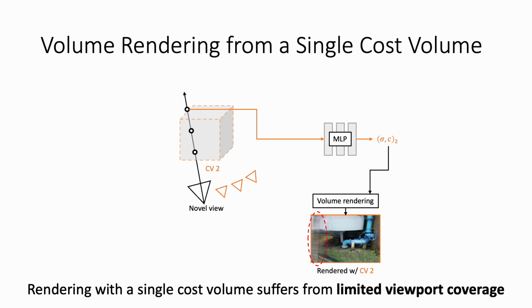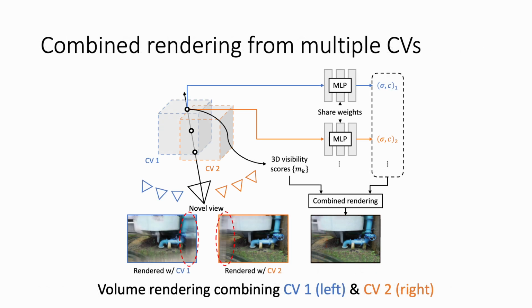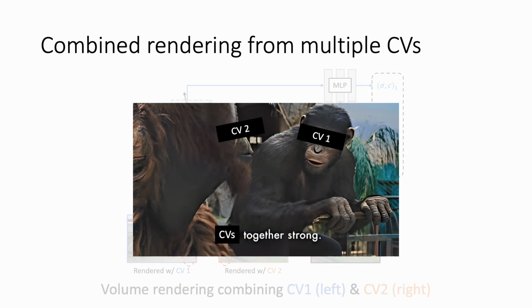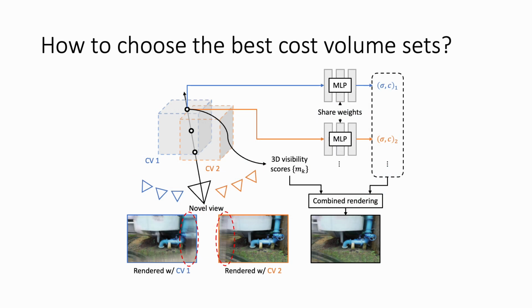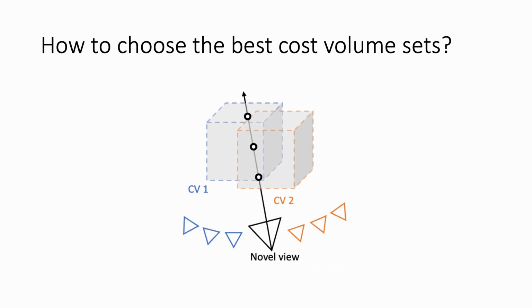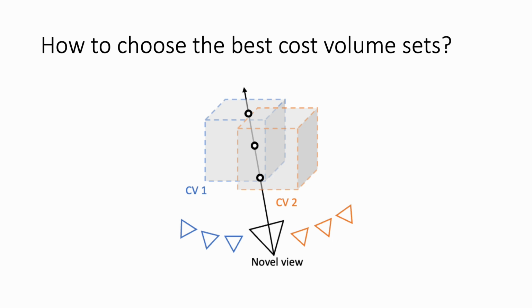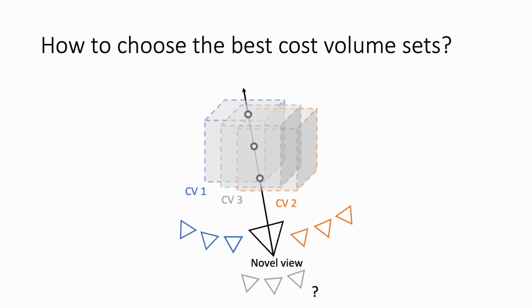Using another cost volume constructed by 3 different input views results in artifacts in different regions. Therefore, we propose combining multiple cost volumes during volume rendering to compensate for limited viewport coverage from each individual cost volume and improve the rendering quality. Cost volumes together strong. So the problem formulation becomes, how do we choose the best cost volume set from training views to maximize the viewport coverage?